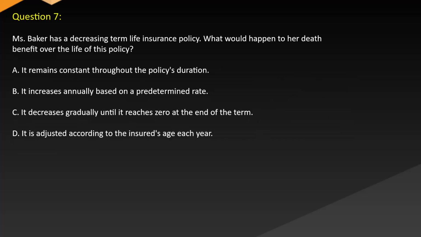Question 7. Ms. Baker has a decreasing term life insurance policy. What would happen to her death benefit over the life of this policy? A. It remains constant throughout the policy's duration. B. It increases annually based on a predetermined rate. C. It decreases gradually until it reaches zero at the end of the term. D. It is adjusted according to the insured's age each year.